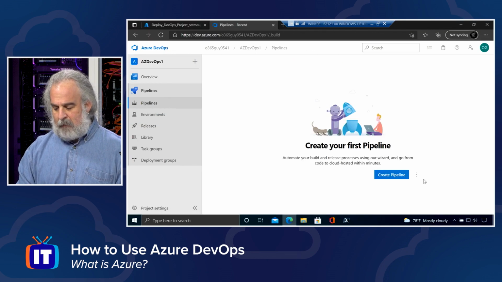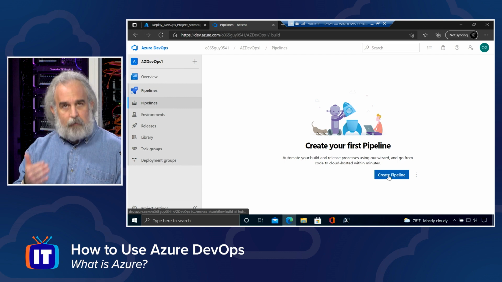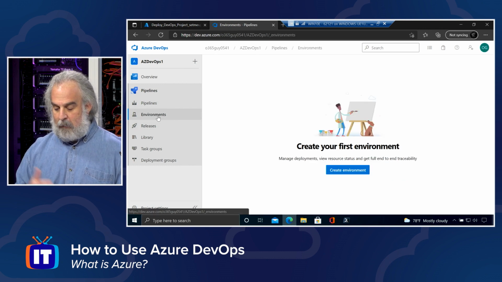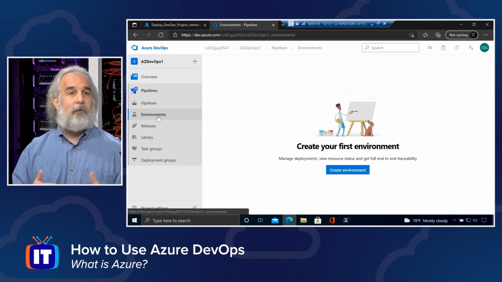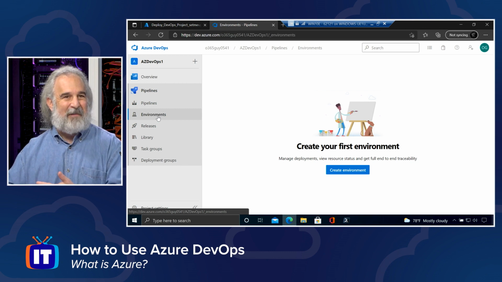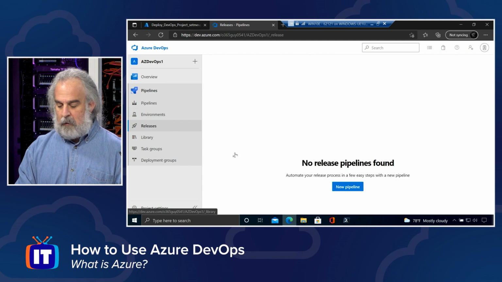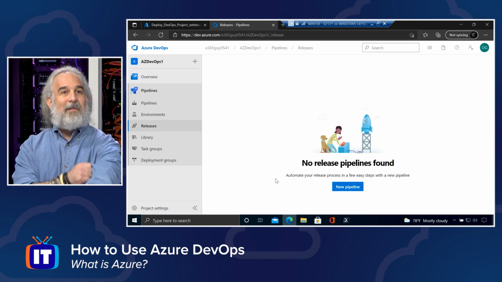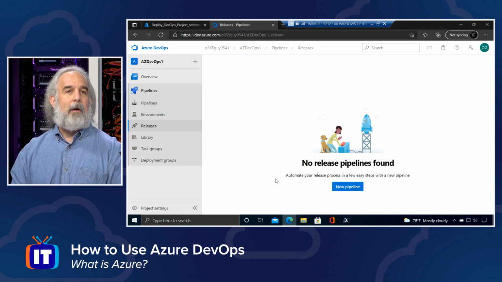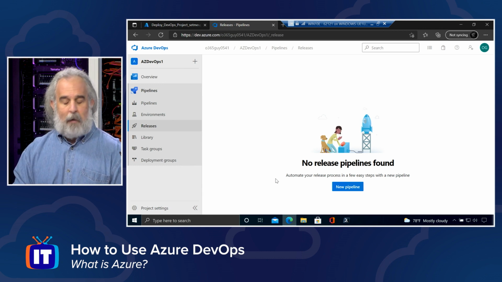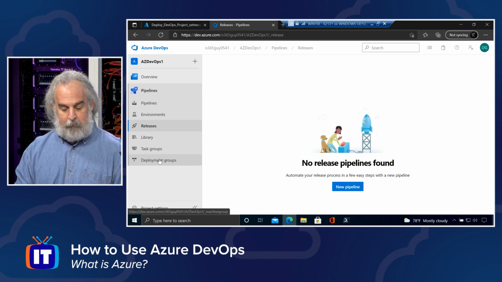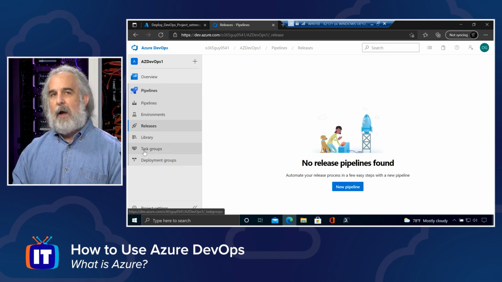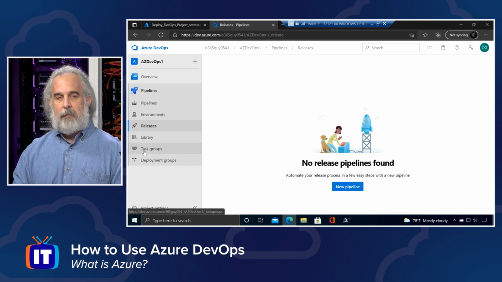And with pipelines, you can follow the wizard to create a pipeline and track them here and integrate them. We can look at our environments where we can manage deployments, view resource status, see all the operations side of what's going on. We can look at releases, where we can automate our release process using that CD, continuous deployment capability, to be able to automate and push software out. And we can look at deployment groups and, of course, set up tasks for people that integrate into the project to be able to do whatever it is we need them to do.